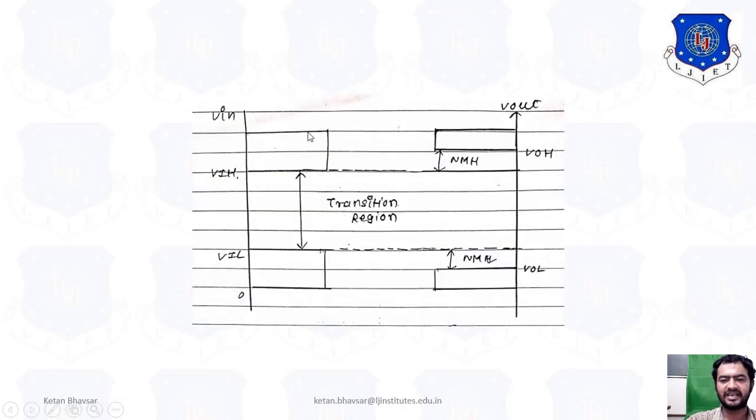As you can see from this diagram, you can identify the V in and V out. It's a 0, then by default you are getting the response because of the noise margin. As you can see the bounded area, you can identify its noise margin low. This one is a transient region in terms of the digital point of view. This one is a range from 0 to 1. This one we are considering ideally 0.25. This one we are considering 0.75. And this one is a range from 0.25 to 0.75, so we are considering it as a transient region. So we can see it's a 0, and here the output is getting the 1. It's a noise margin.